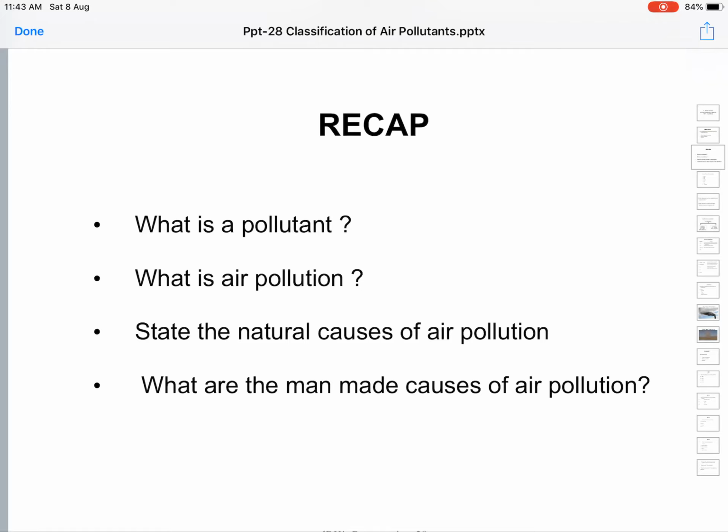So for this we have to have lots of industries established to cater to our artificial needs, to sustain our artificial lifestyle. These industries release enormous quantities of pollutants into the air in the form of industrial emissions.